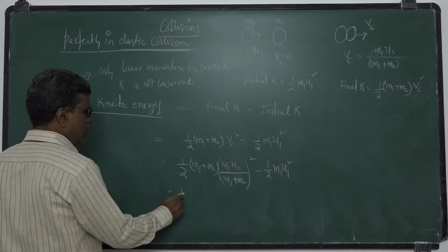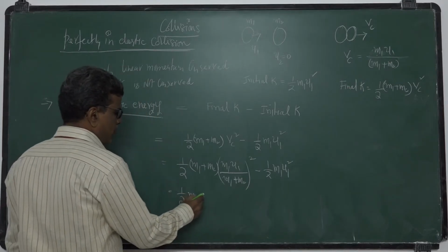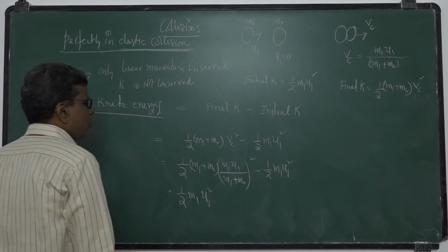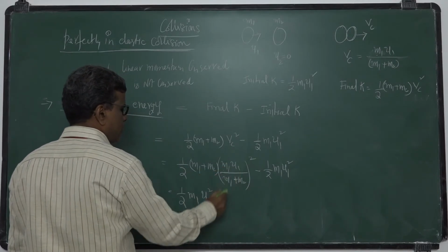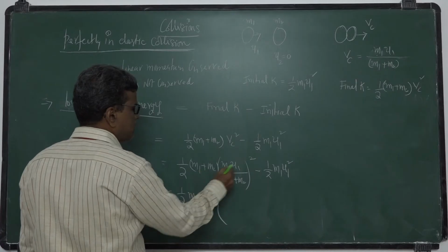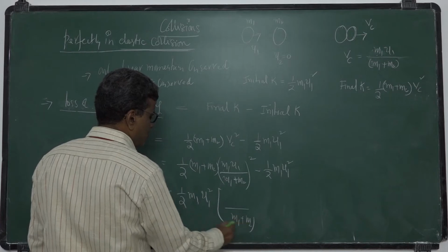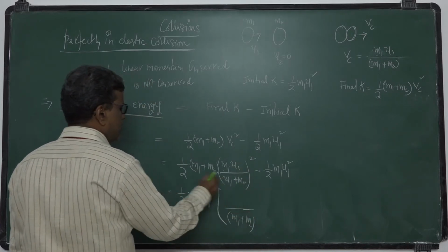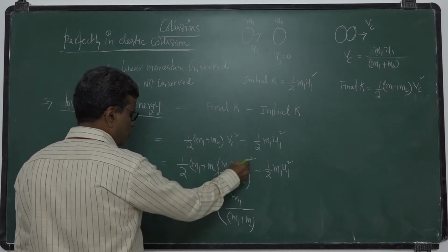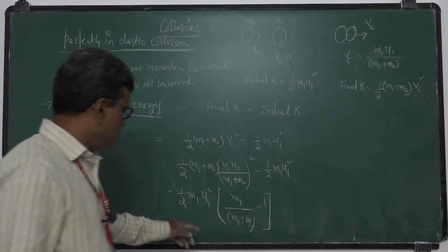So what will you get? Here m1 plus m2 square over m1 plus m2, one term gets cancelled, one term is left, and here m1 is left. Because m1 square u1 square, I take it as common, minus 1. Okay. So what do I get?